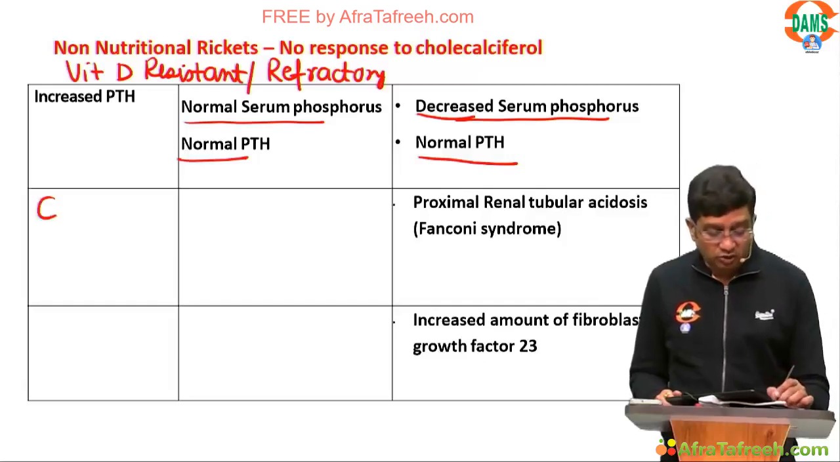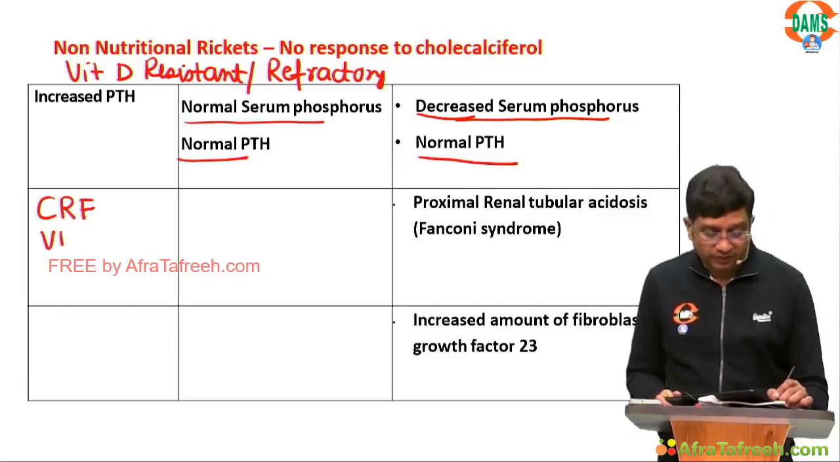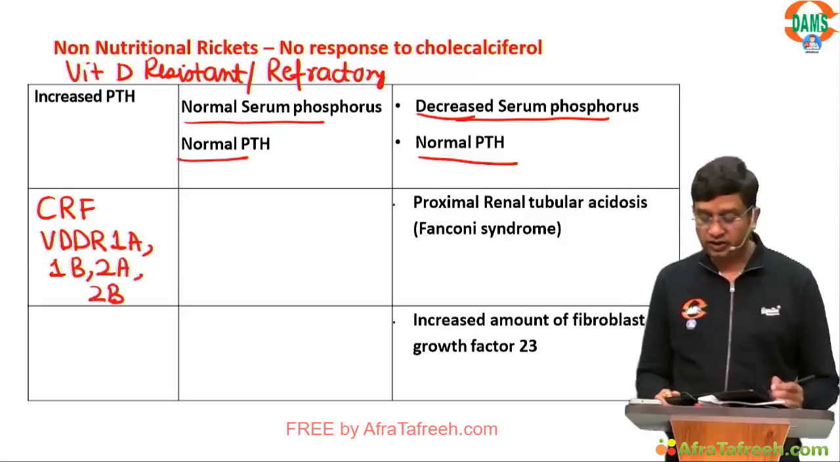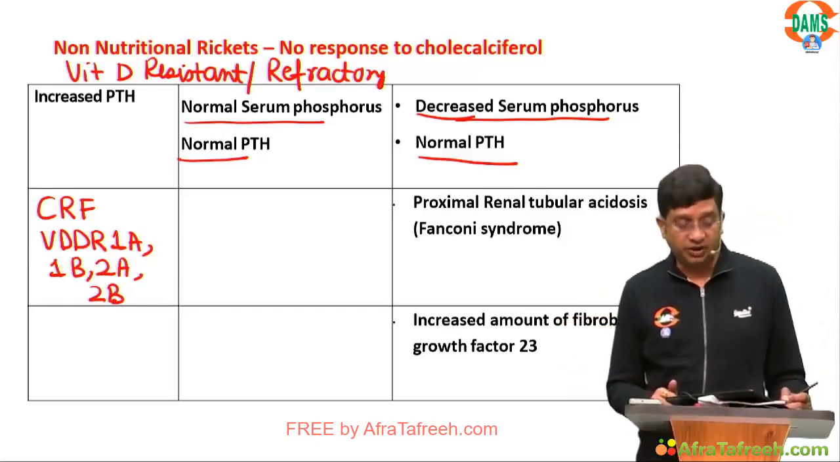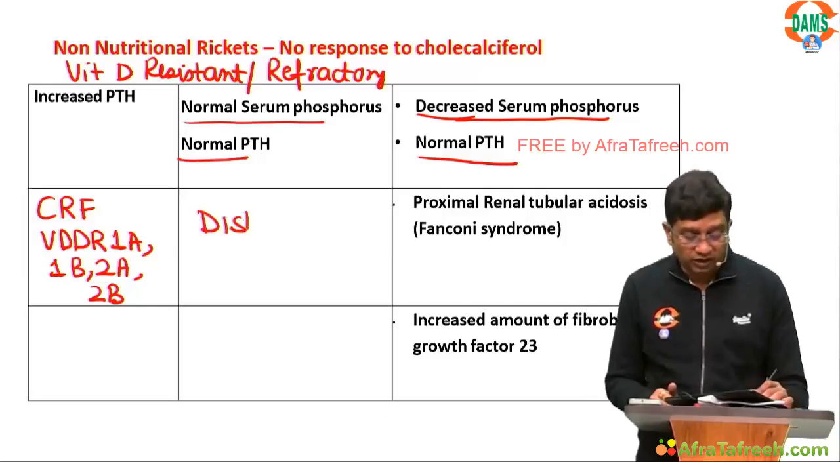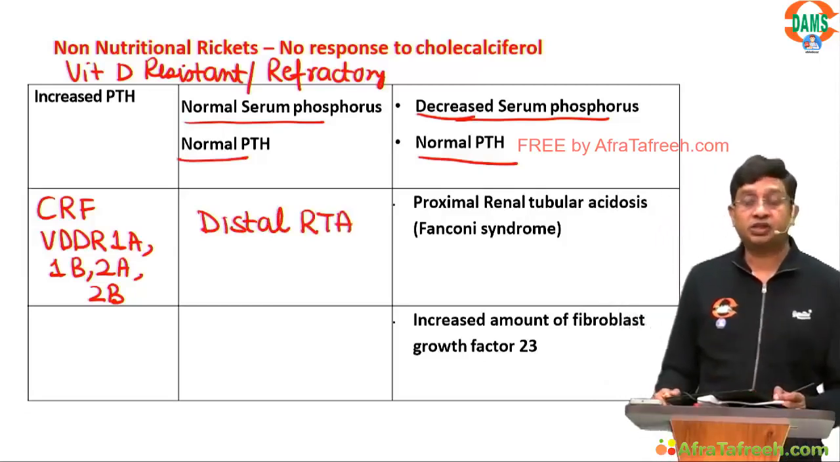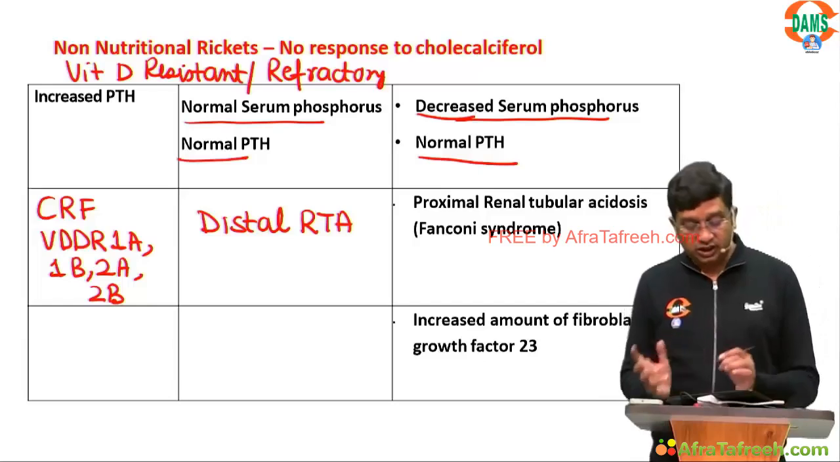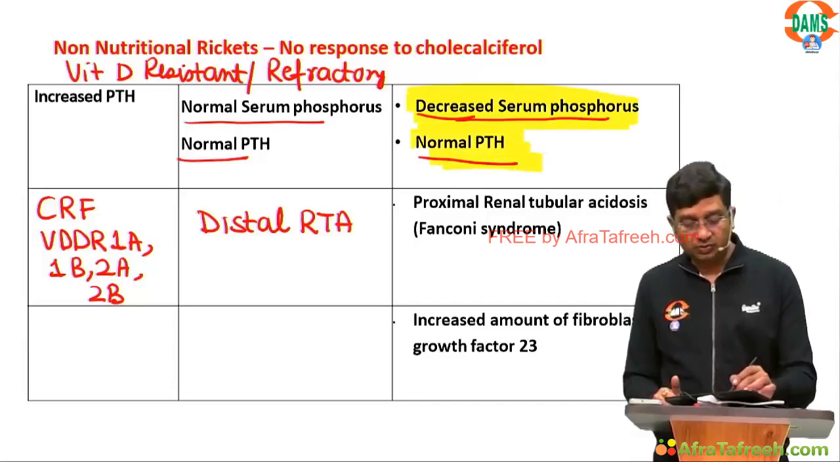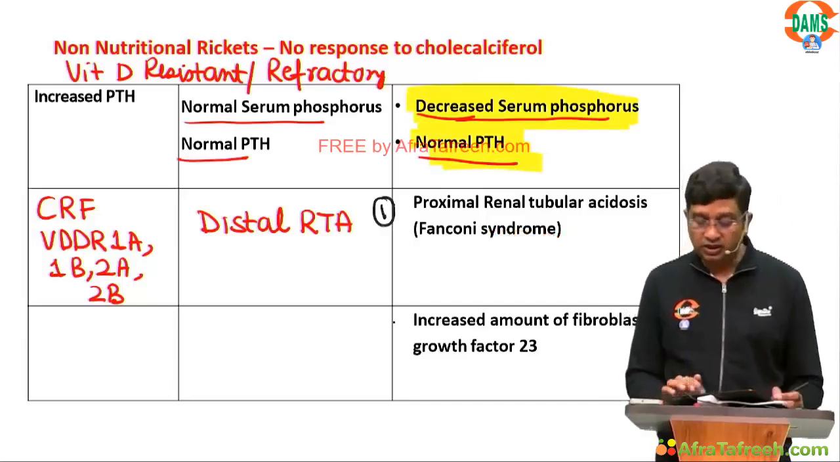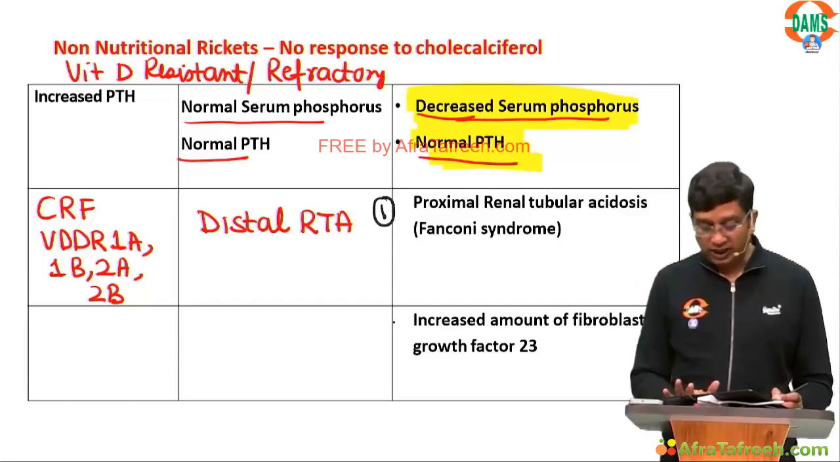Increased PTH, you need to remember chronic renal failure. You need to remember VDDR 1A, 1B, 2A, 2B. These are the conditions. Normal serum phosphorus and normal PTH, you need to remember only one condition, that is distal renal tubular acidosis. Decreased serum phosphorus, normal PTH, one condition you need to remember is proximal renal tubular acidosis.